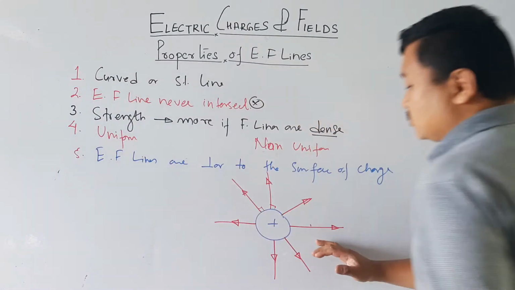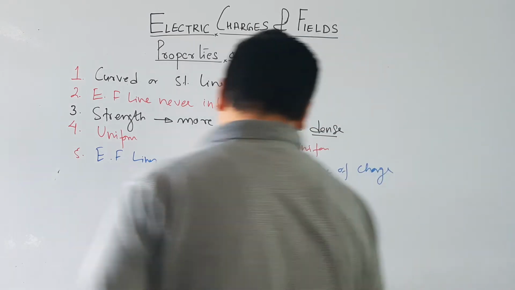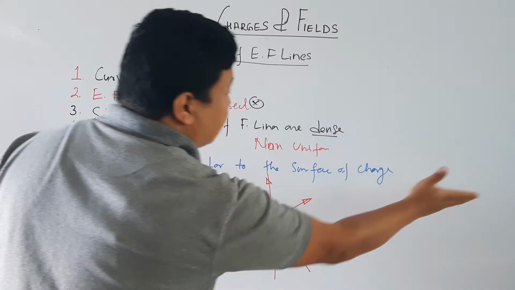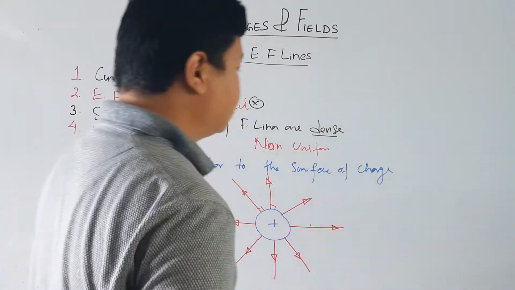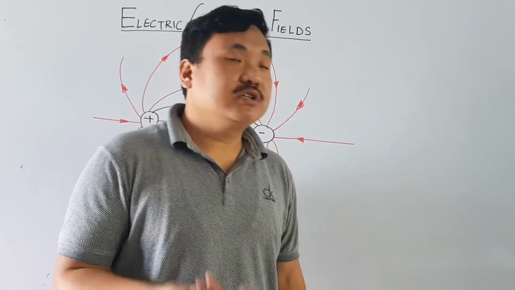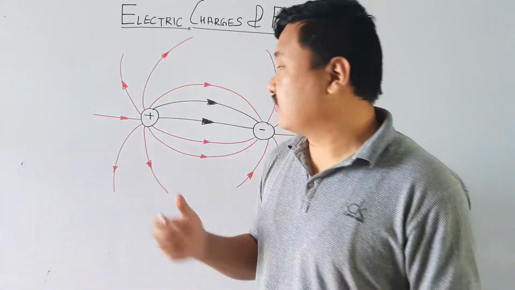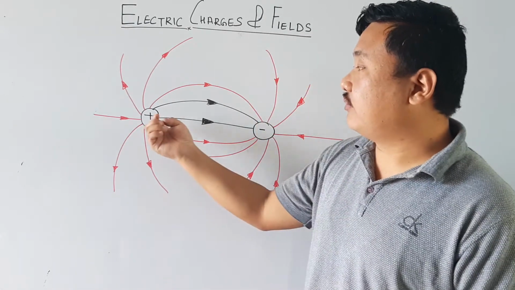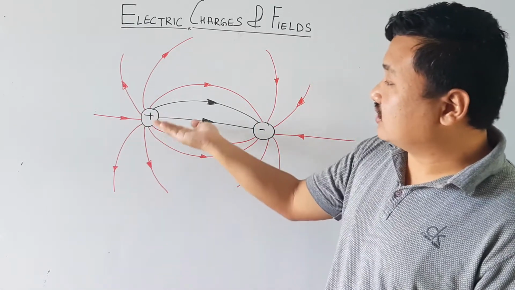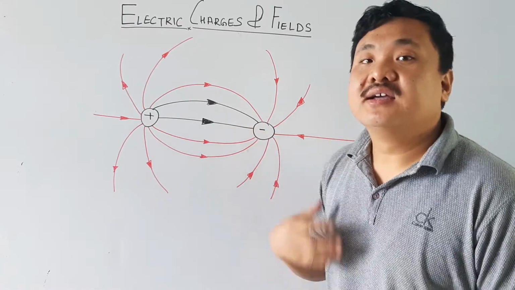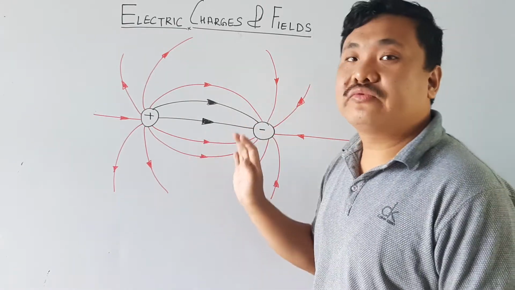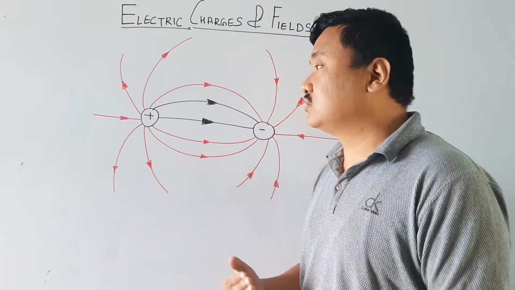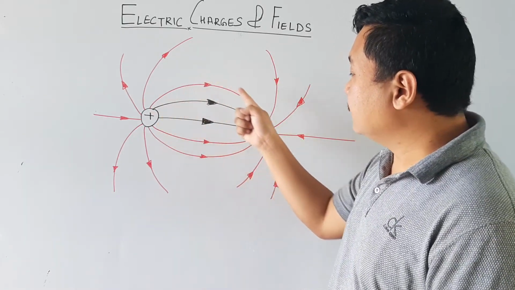So for positive charge, the electric field lines start from the charge and end at infinity. Okay, this is for positive. So now for a pair of charges, one positive and one negative, the electric field lines start from the positive charge and end at the negative charge, and they do not form a closed loop. The main property is that they do not form a closed loop. So it starts from positive and ends at negative.